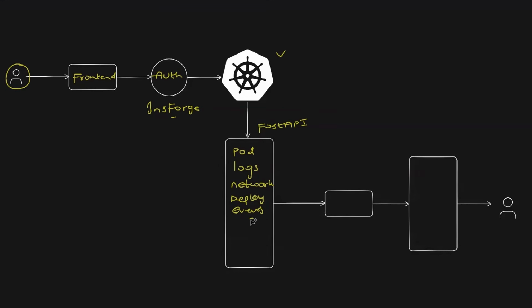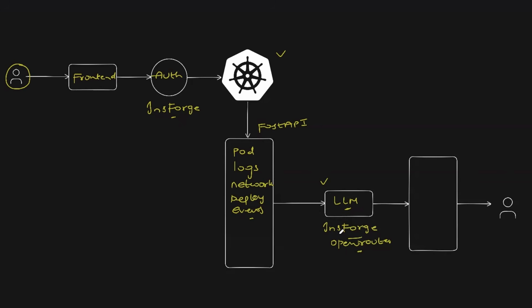Now, once all of this is done, this information, because this is a lot of information, it is sent to LLM or AI. And again, we will make use of InsForge's OpenRouter in this case. Now, if you go with OpenAI, or let's say if you go with Anthropic API key, you can also do that here, but it will be very expensive for you.